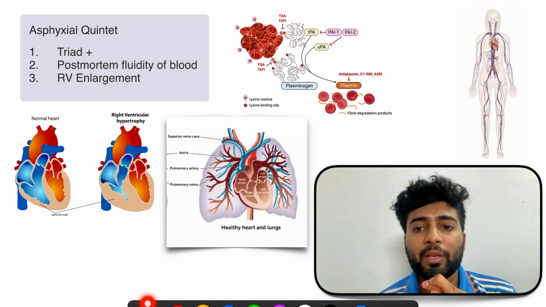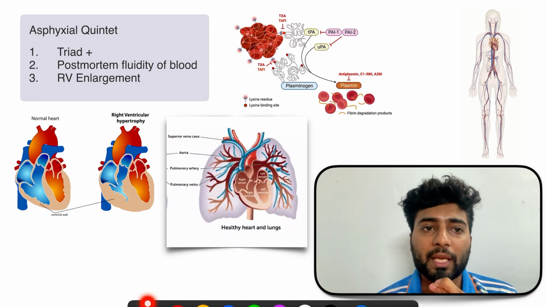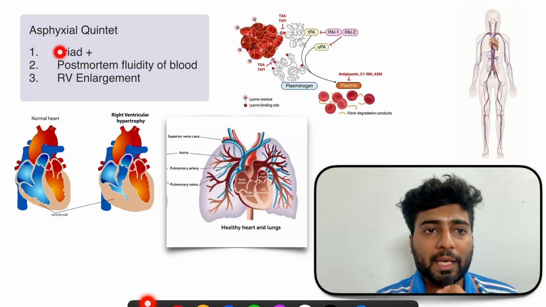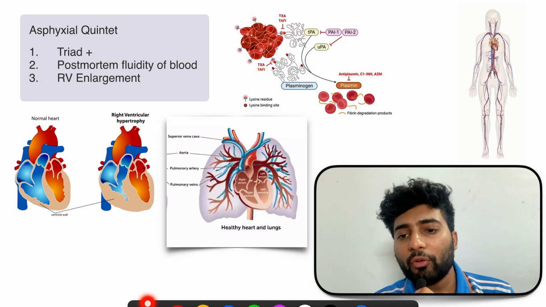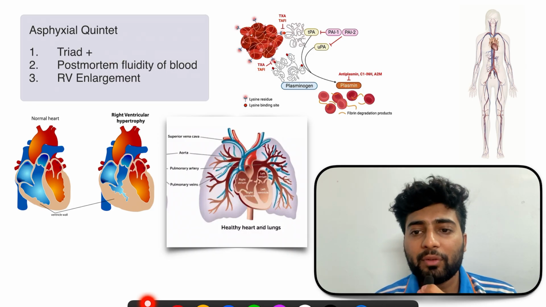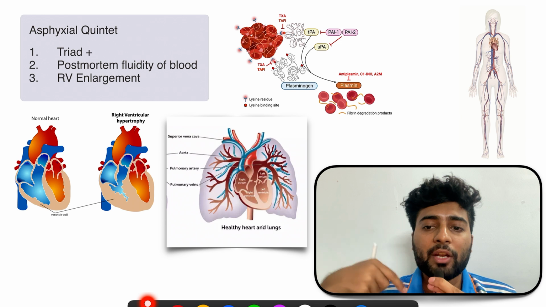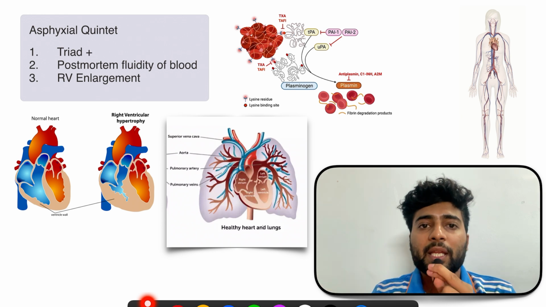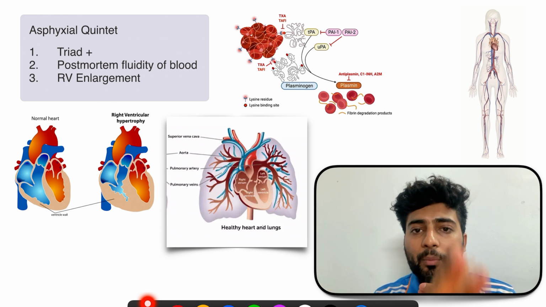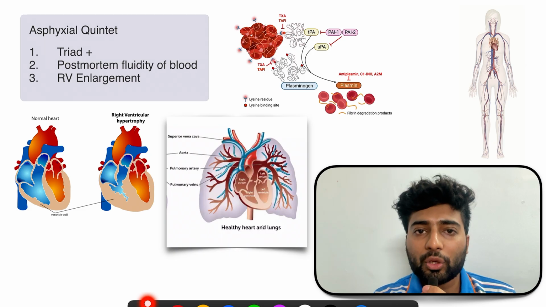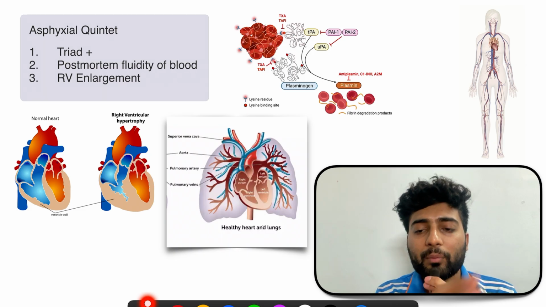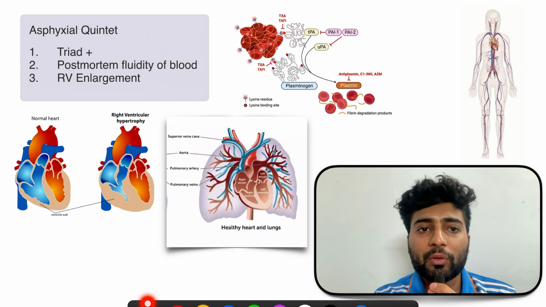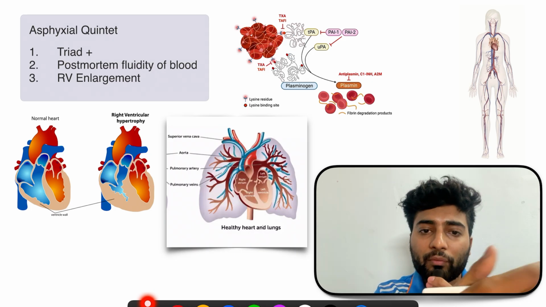Now if we add two more things to this triad, we get an asphyxial quintet, or five things. Triad plus these two things. Second one is postmortem fluidity of blood. What is this? After death, whenever there is a sudden death due to hanging or asphyxia, there is fibrinolysis, or breaking of the clot. So the clot is broken down in different parts of the body. This will lead to the fluidity of the blood. The blood has less clot, so it is more fluid, right?